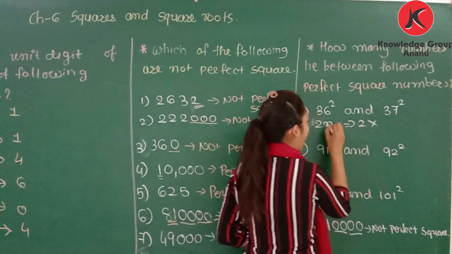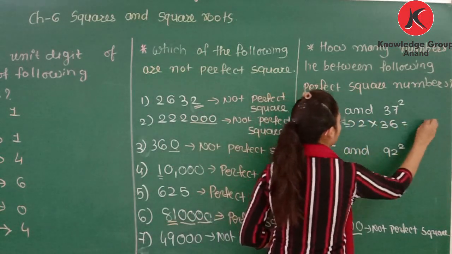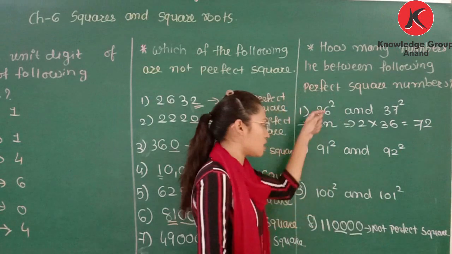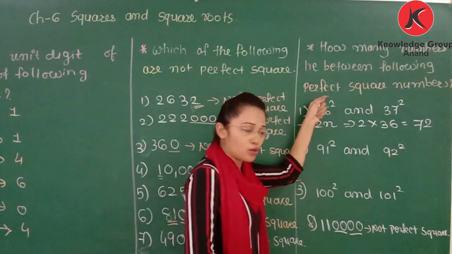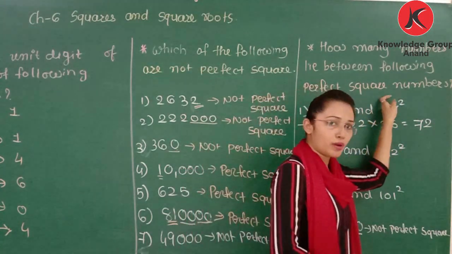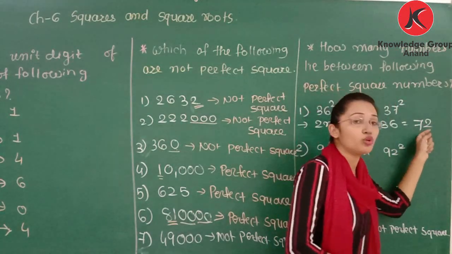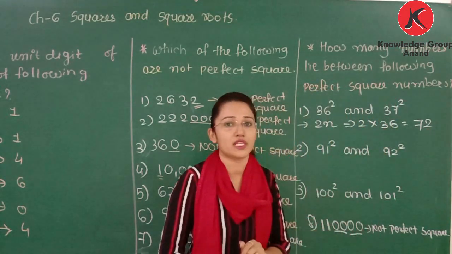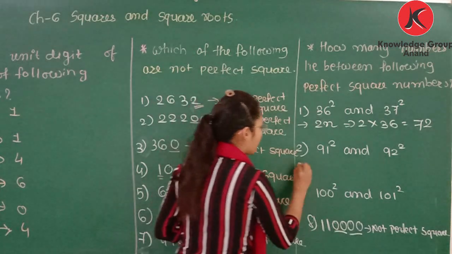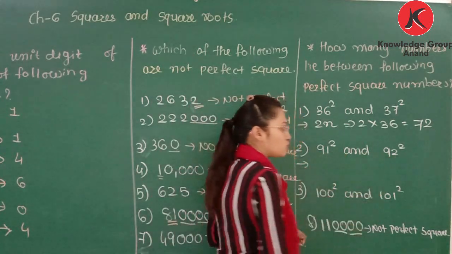So 2n will be 72. Whatever number you get for 36 square and whatever for 37 square, there are 72 numbers between these two perfect square numbers.